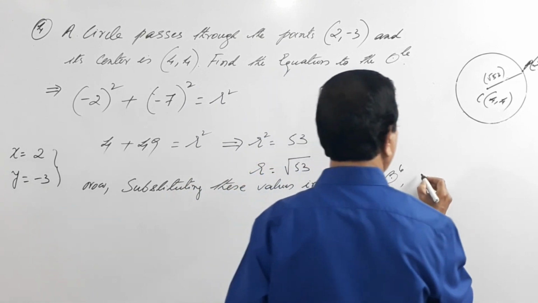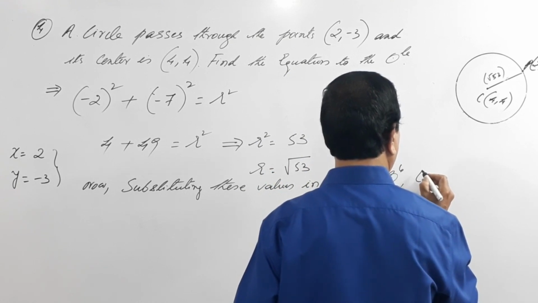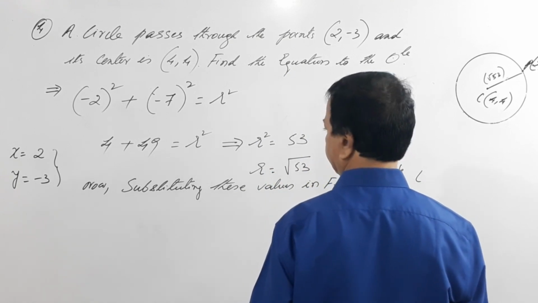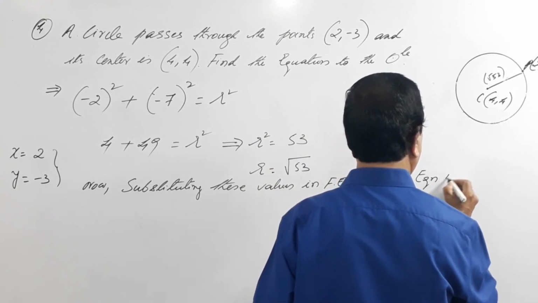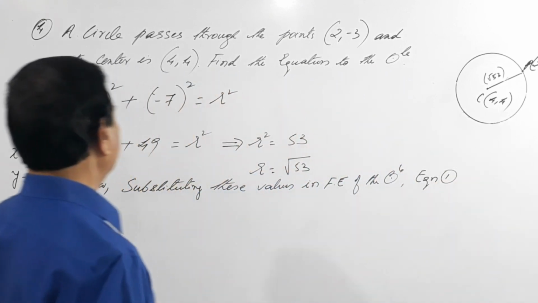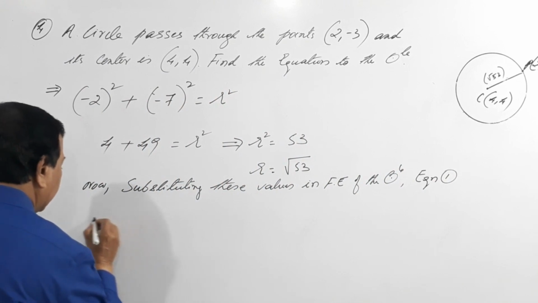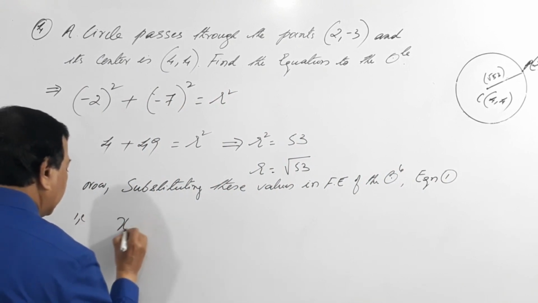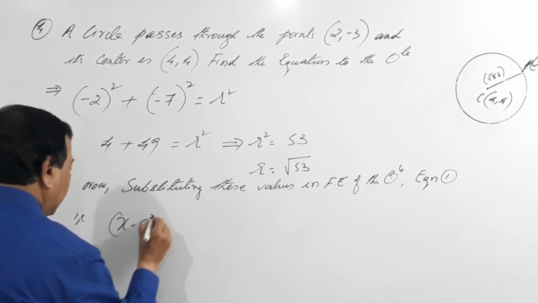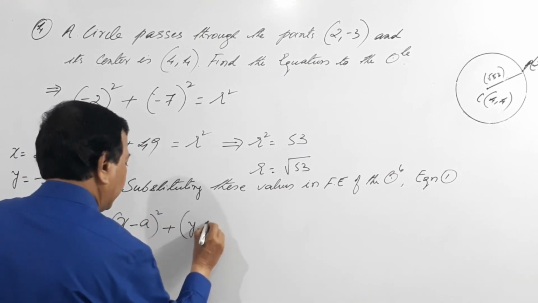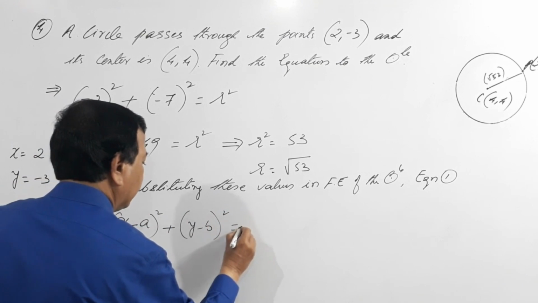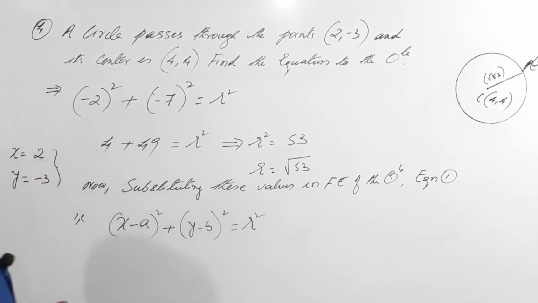According to the figure, it was equation 1, isn't it? So what is the equation? That is x minus a the whole square plus y minus b the whole square equals r square.